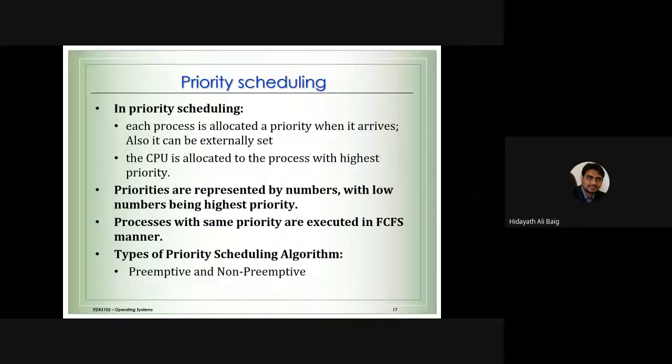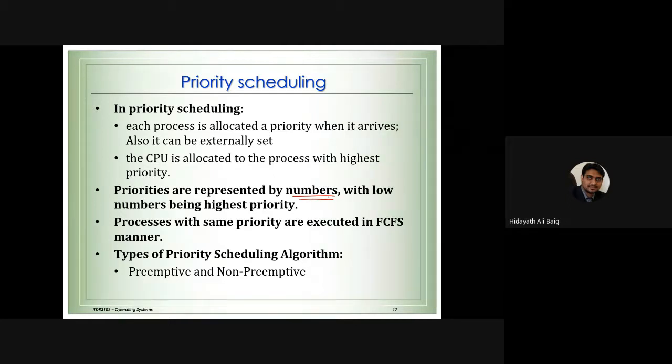Let me read about that. In priority scheduling, each process is allotted a priority when it arrives. Whenever a process comes to the system, we are going to allocate a priority. The CPU is allotted to the process with highest priority. So which process will go to the CPU? It will be the one with the highest priority. What is priority? Priorities are represented by numbers. That's why I gave you the example with 1, 2, 3, 4, 5.